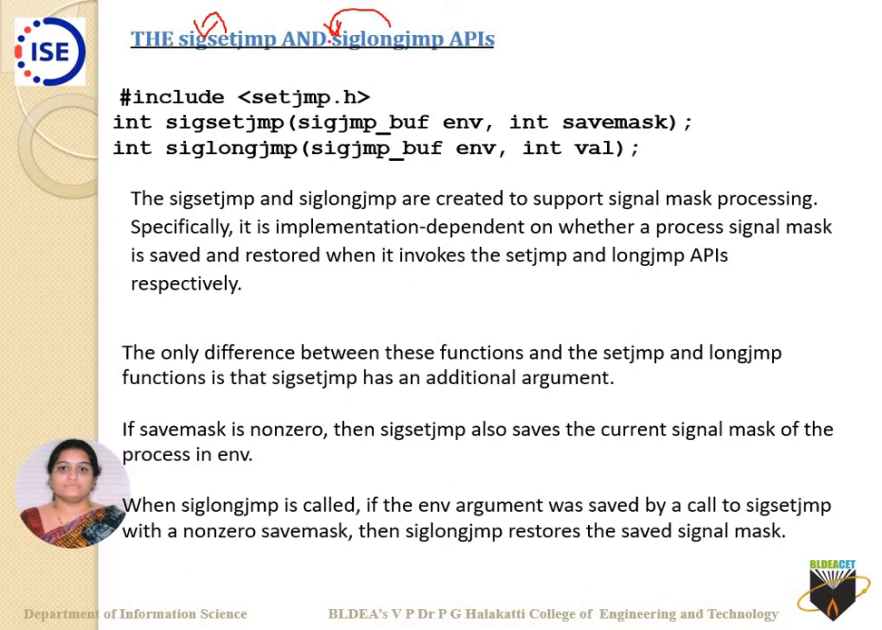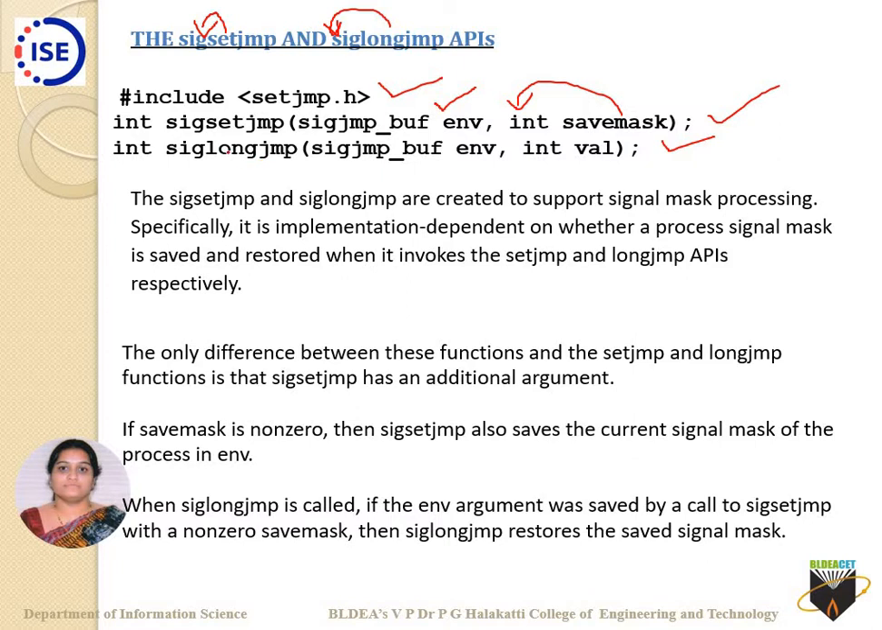To make these two APIs happen, we use this particular header file called setjmp.h. Here we come across two APIs. One is sigsetjmp and one more is siglongjmp. Sigsetjmp takes two arguments. One is env, a variable of type sigjmp_buf, and one more is savemask, which is of data type integer.